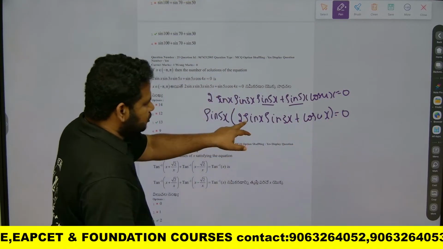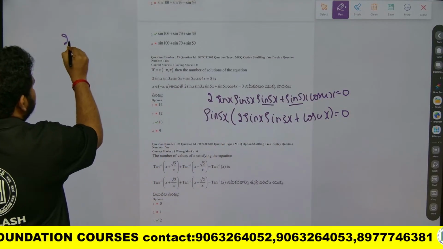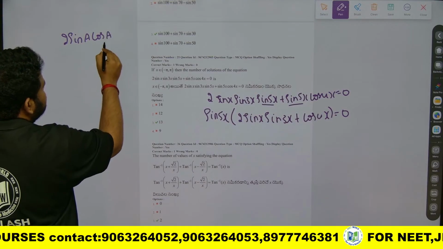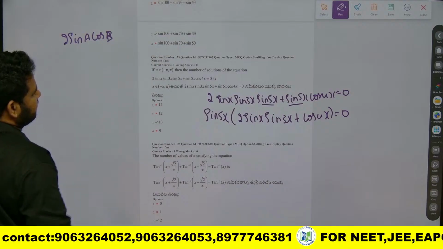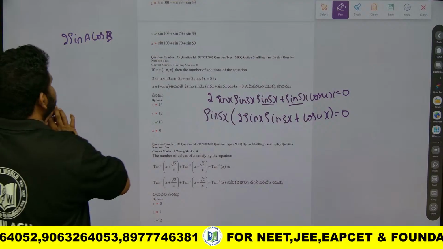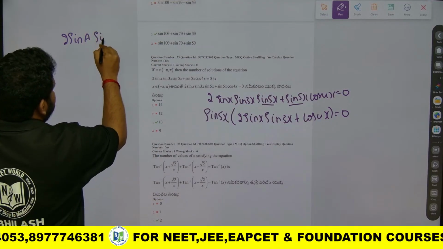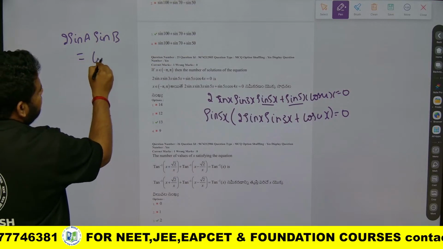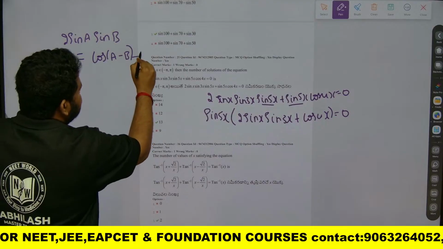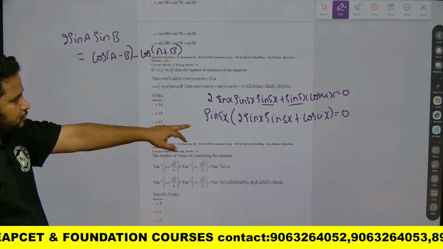Now this 2 times sin x sin 3x is of the form 2 sin a sin b. Actually, I said 2 sin a cos b, but it should be 2 sin a sin b. 2 sin a sin b is nothing but cos of a minus b minus cos of a plus b. Don't get the formula wrong. This is the formula we will use here.